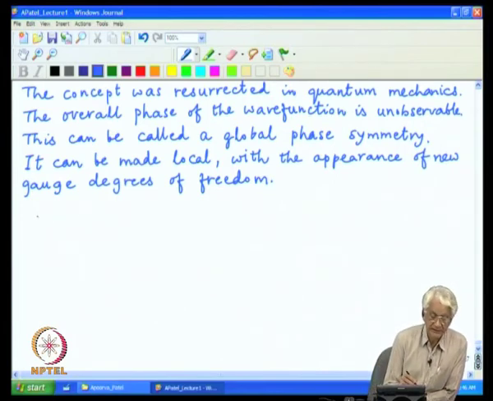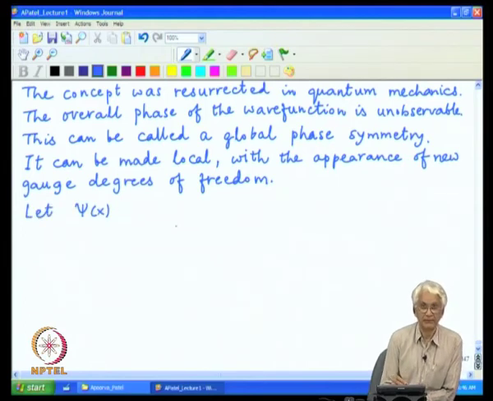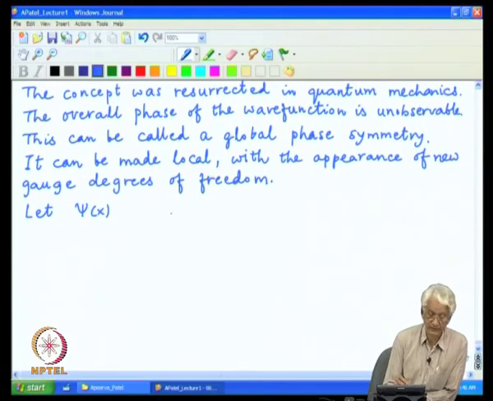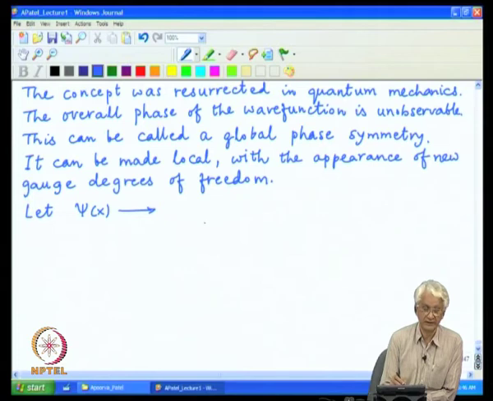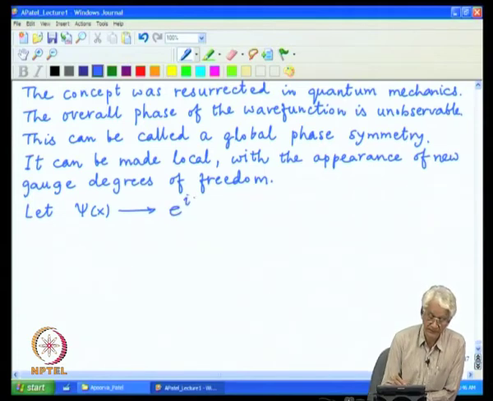So, the basic object is a wave function for a particle, let us call it electron or any other charged particle will do, and let the transformation which we want to implement as this local phase transformation be specified with the object